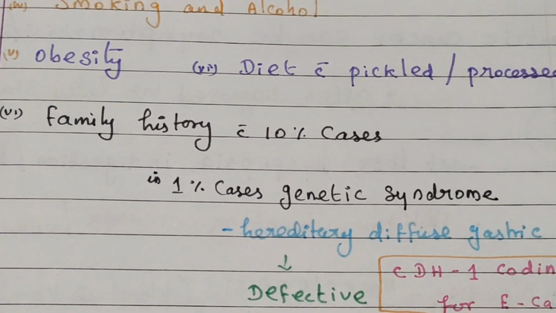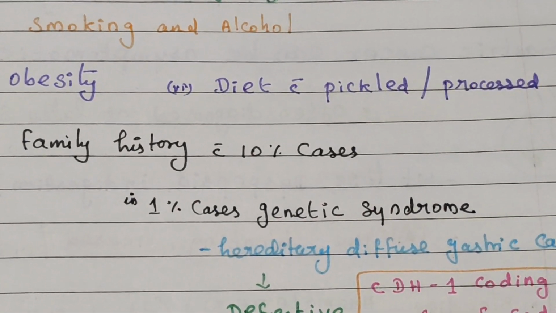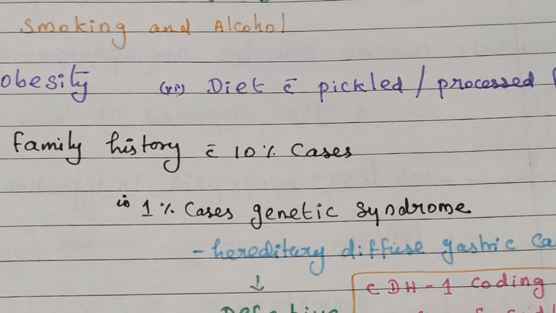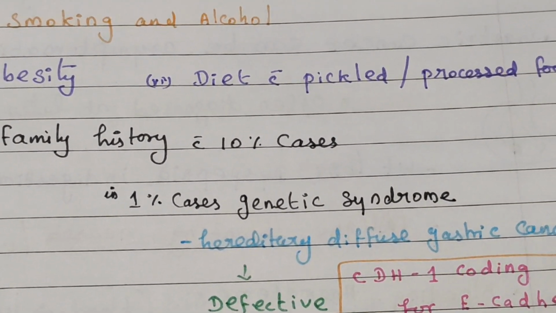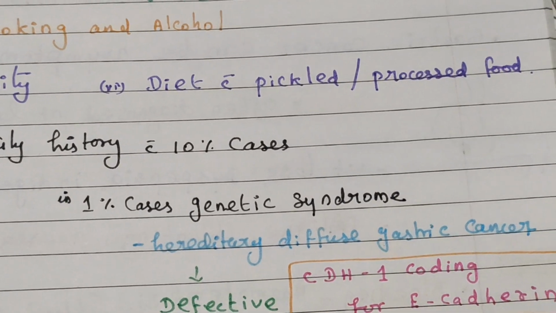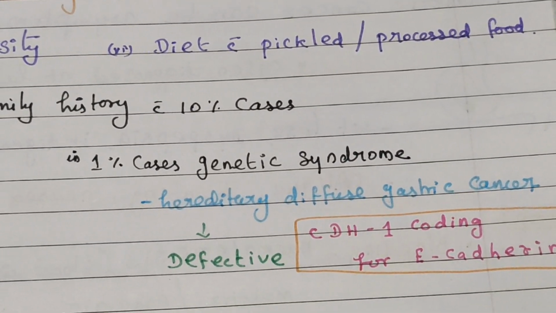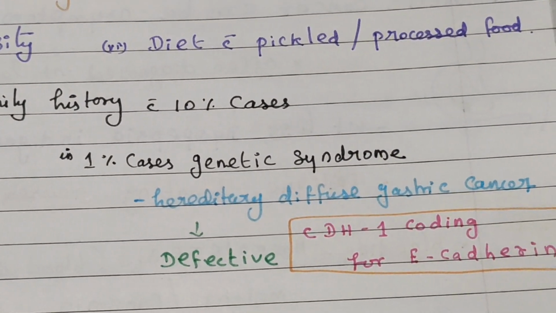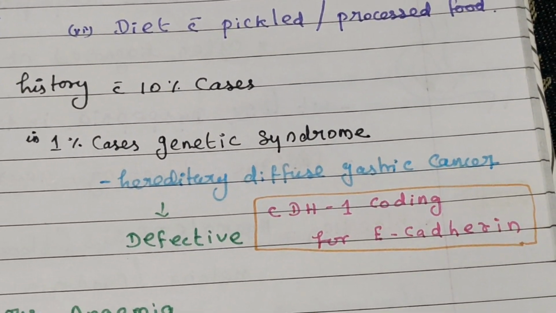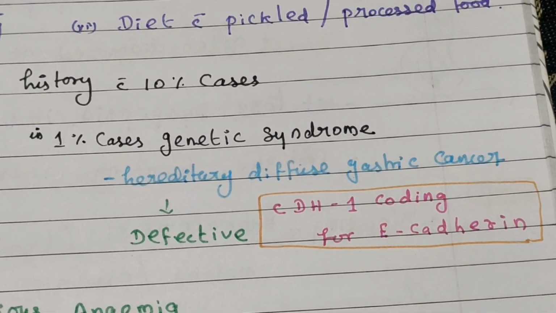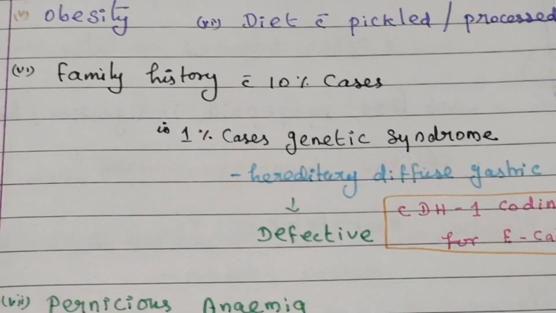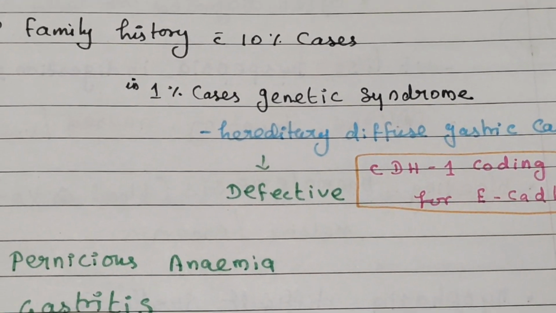Then family history: about 10 percent of cases. Of these, 1 percent are because of an autosomal dominant disorder, with a defective CDH1 gene coding for E-cadherin, and that genetic defect causes gastric cancer.